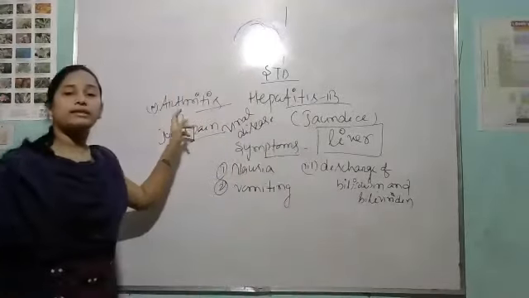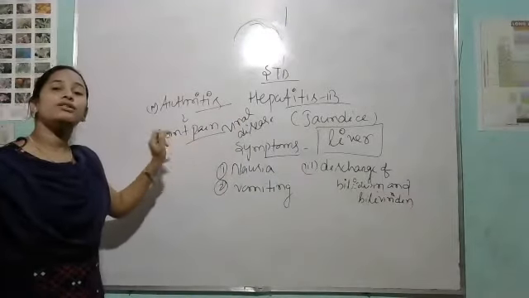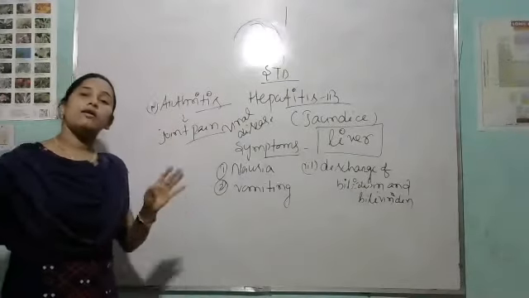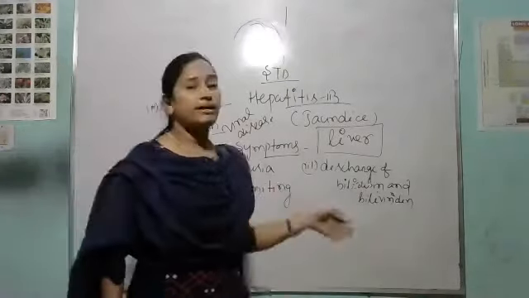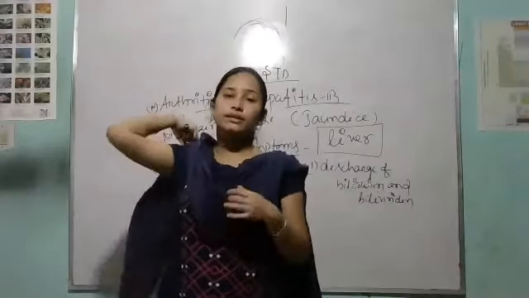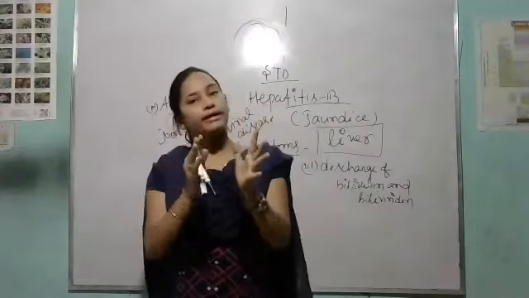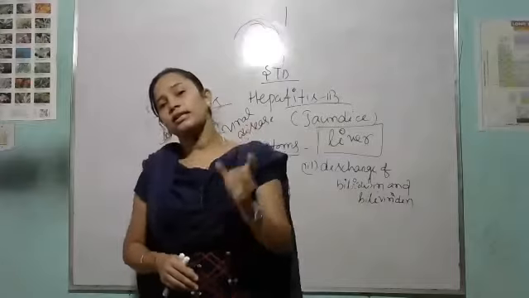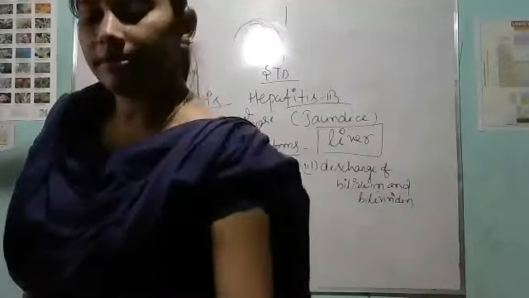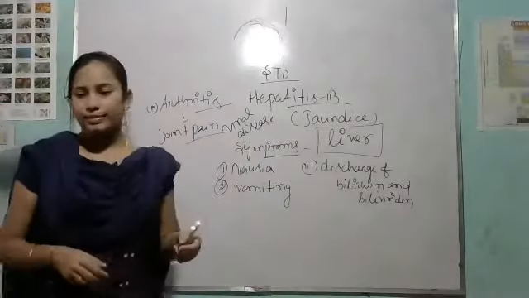Then see, arthritis means what? Joint pain. Clear? Arthritis means joint pain. These are the 4 symptoms of hepatitis B disease, and you know that hepatitis B means what? Jaundice, and in hepatitis B the infection mainly takes place in what? Liver organ. Clear? Then see, so come to the vaccine of hepatitis B.